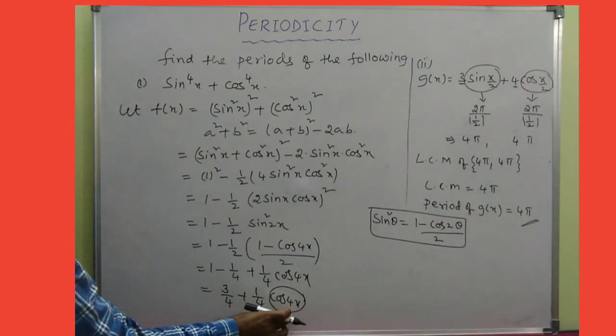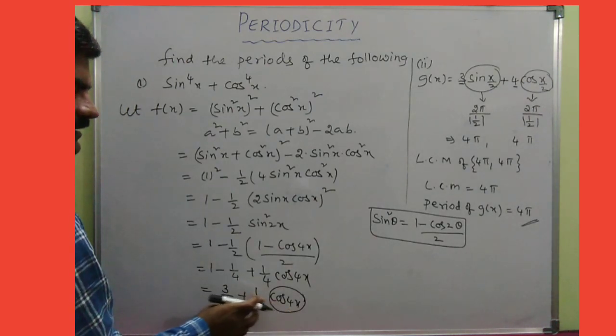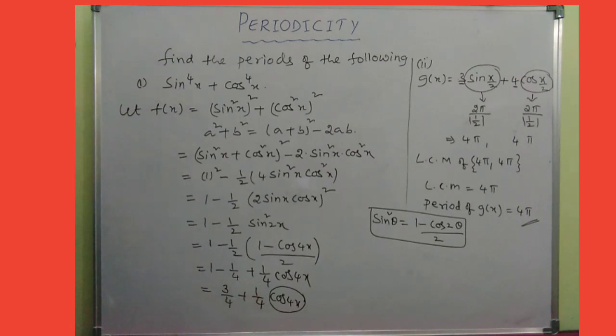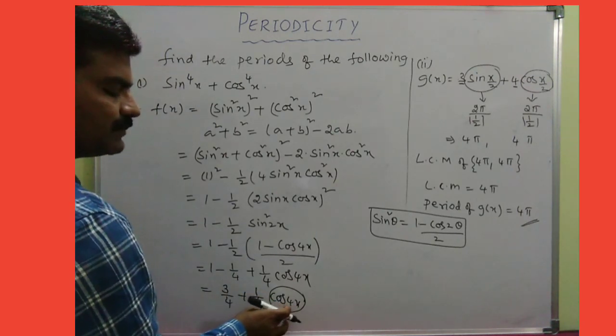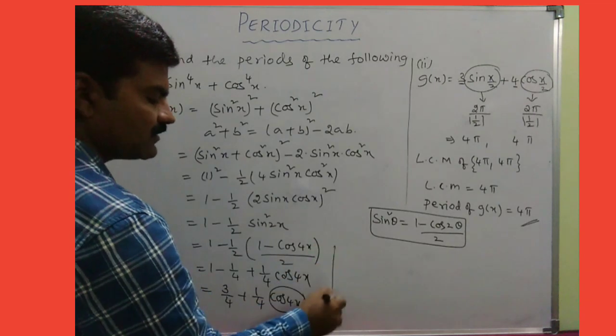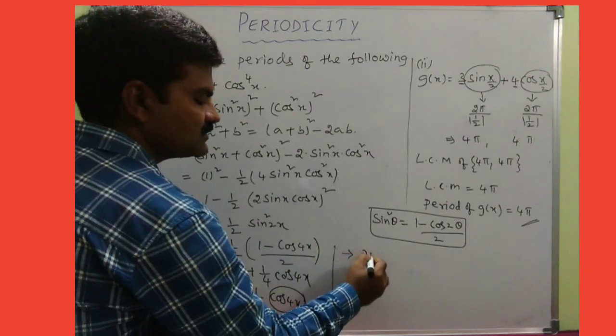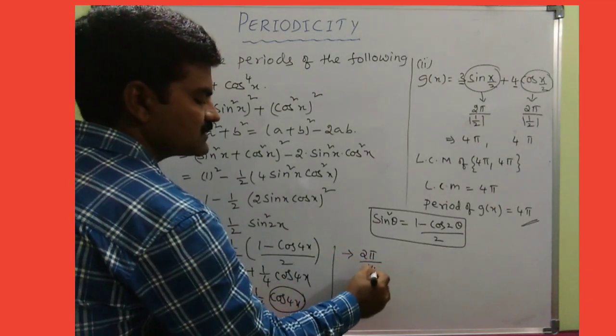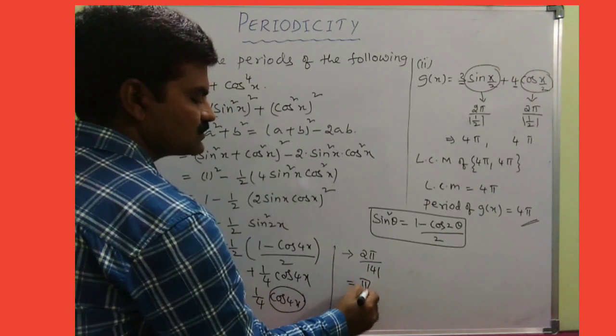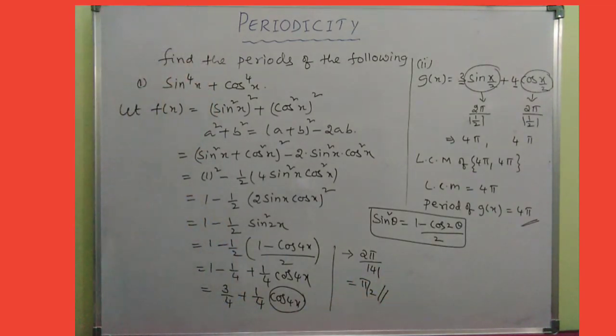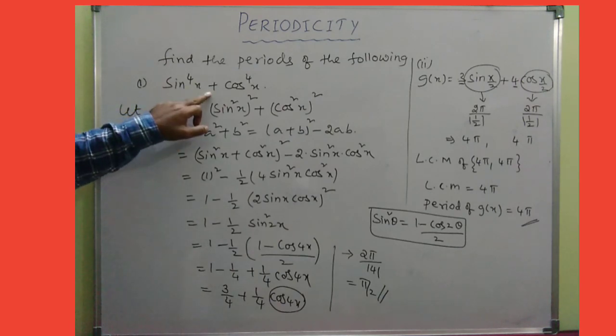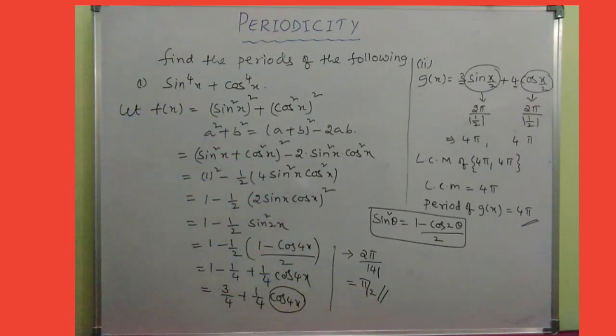And the 1 by 4 multiple we won't bother about. So finally we need to find only the period of cos 4x, which is 2 pi by modulus of 4, equal to pi by 2. Hence the periodicity of the entire given function is pi by 2.